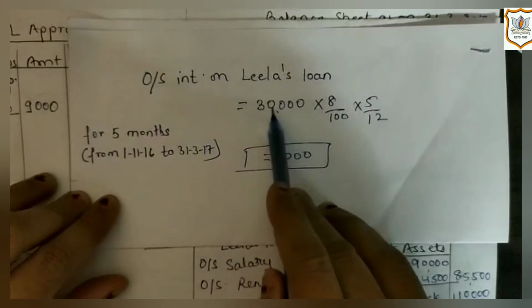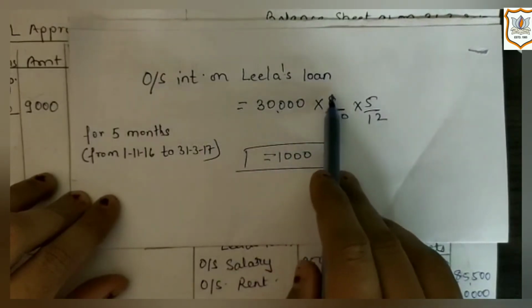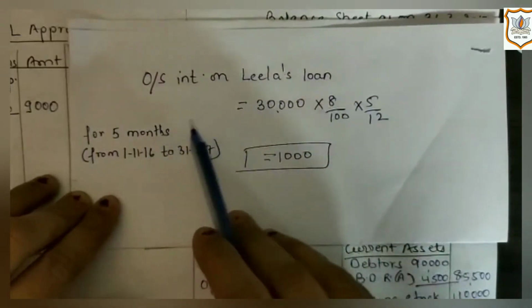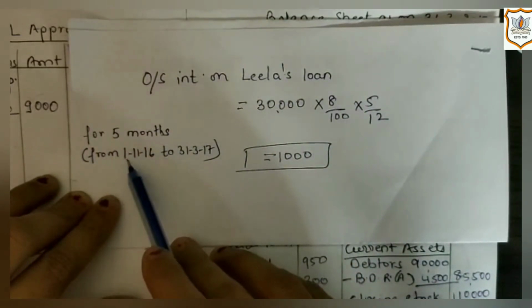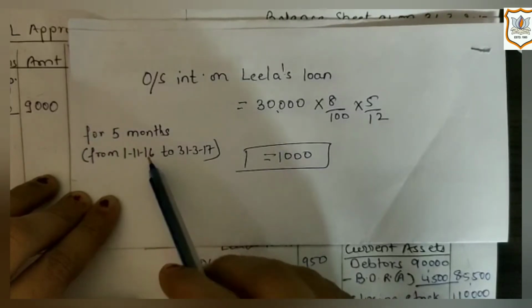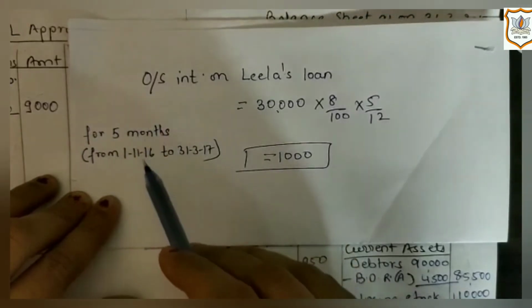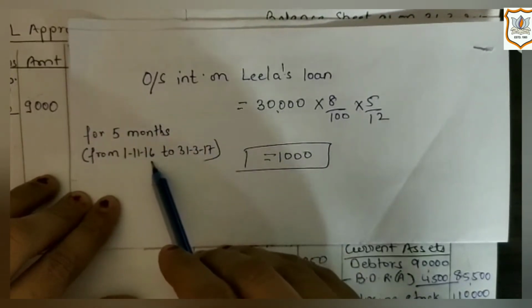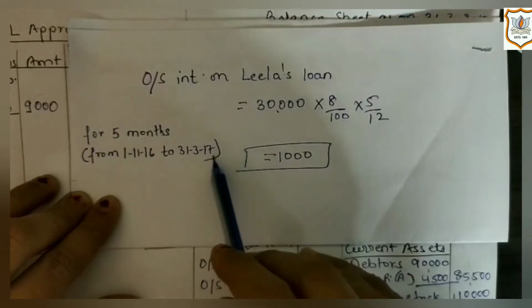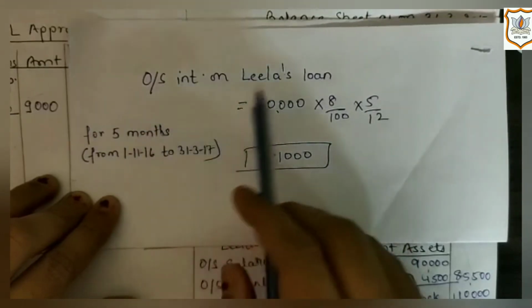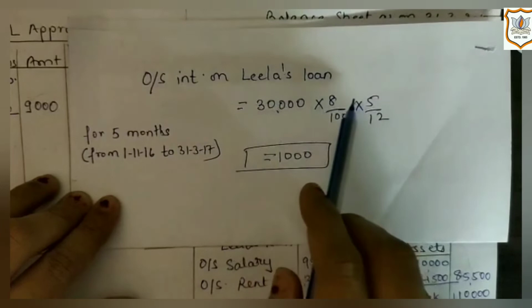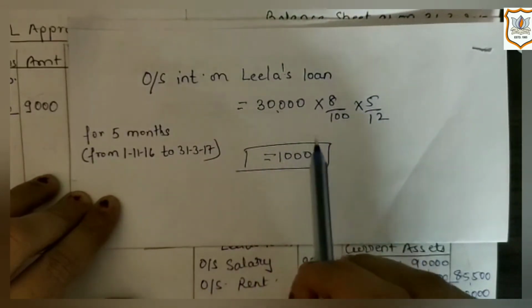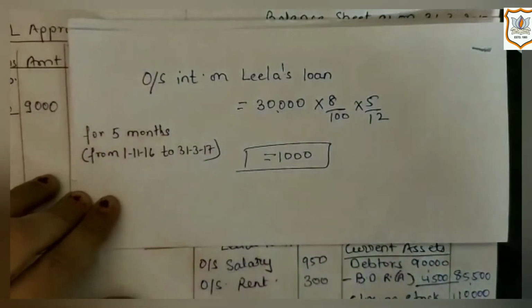Here loan amount is 30,000, rate of interest is 8%, and as she has given loan on 1st November 2016, so she is entitled to get interest from this day only. So from 1st November 2016 to 31st March 2017, there are 5 months. So interest will be calculated for 5 months. In this way, we will get 1000 as outstanding interest on Leela's loan.